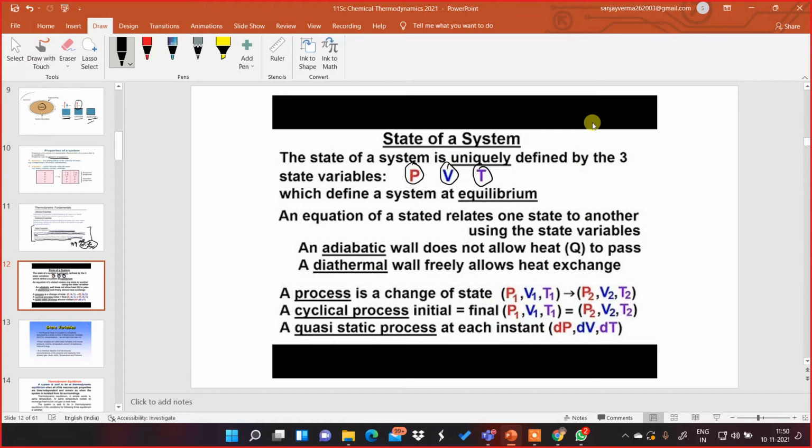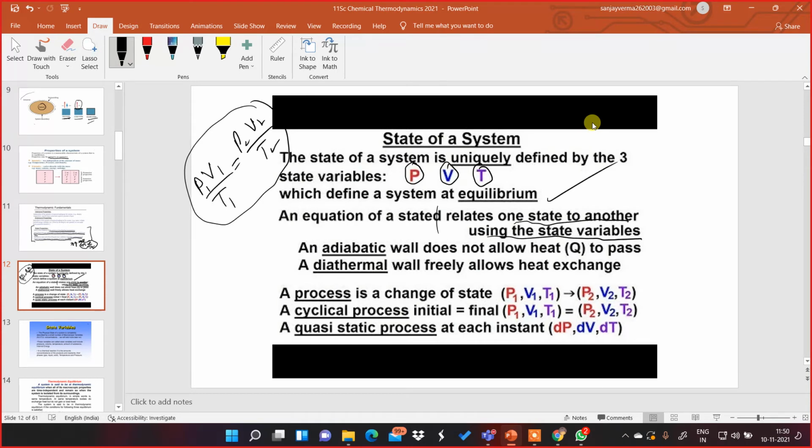In class 9, you have learned the gas laws, Boyle's law, Charles's law, and the gas equation, where according to the gas equation, P1 V1 by T1 is equal to P2 V2 by T2. So this is from the gas equation. These come under variables which are called state variables, which define whether the system is at equilibrium or not. An equation of state relates one state to another using the above state variables.